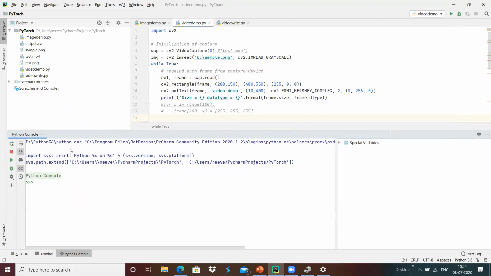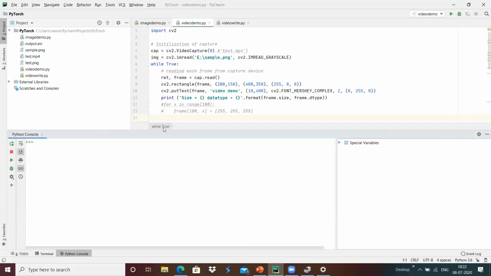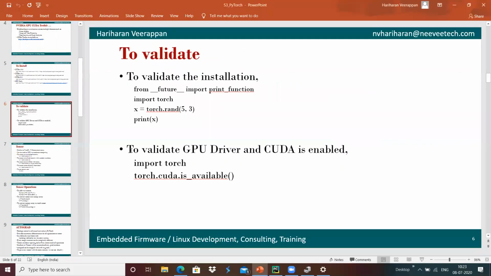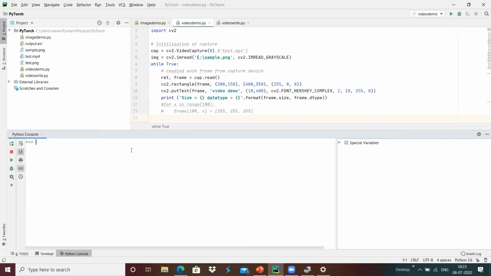In that I'm going to try import torch, so that if it goes through, then the PyTorch installation is okay.